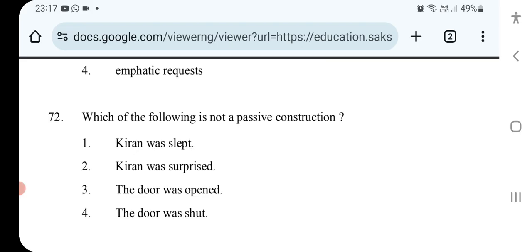Which of the following is not a passive construction? The door was opened is passive. The door was shut is passive. Kiran was surprised. It's not a passive construction. Kiran was slapped. Yeah, option one is the right answer.